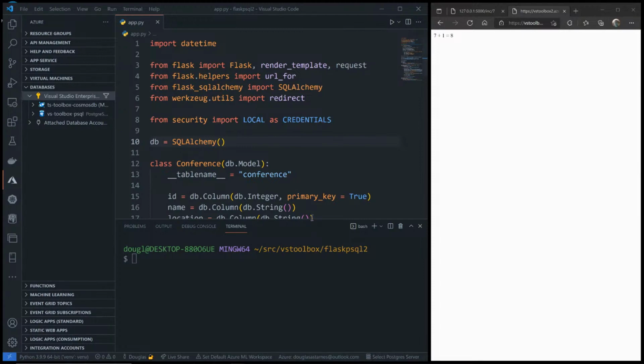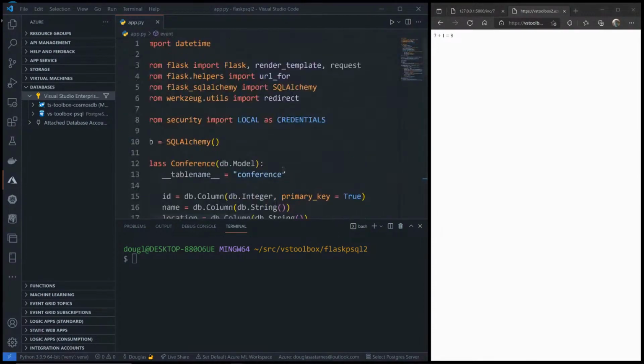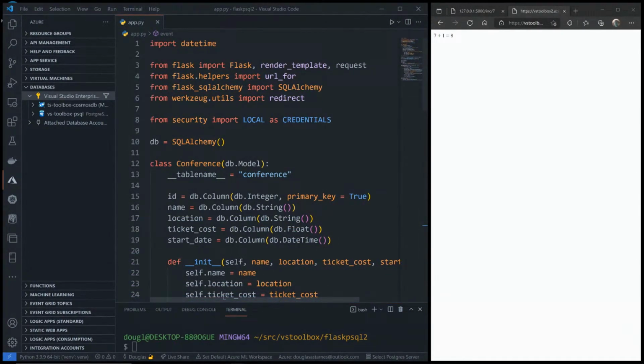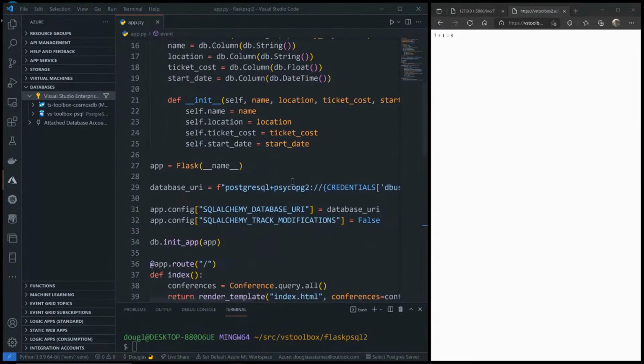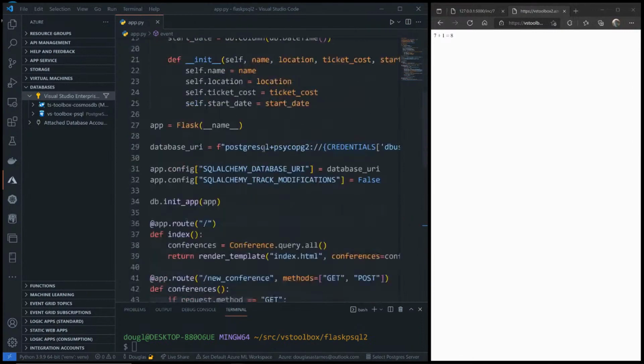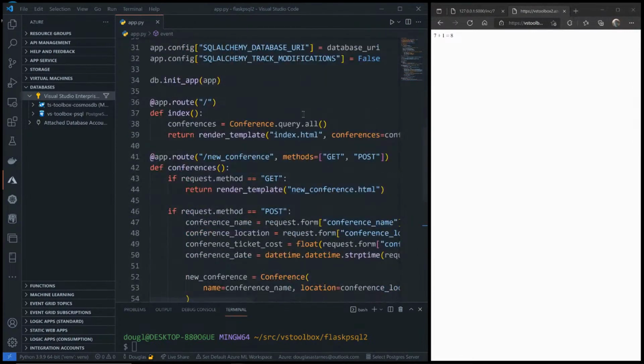Very briefly, the application itself uses SQLAlchemy, which is an ORM, and the API of the ORM follows the Django ORM. So if you've used Django, you'll see SQLAlchemy is very familiar. If you go down here, I've just got a couple of routes. The idea behind the demo, I call it Conference Barrel, is for finding conferences, scheduling conferences, managing conferences.